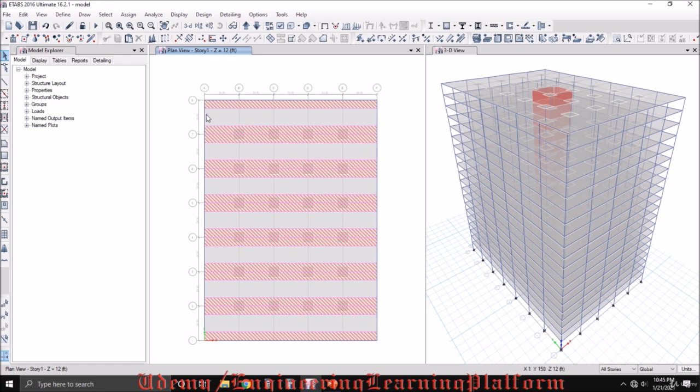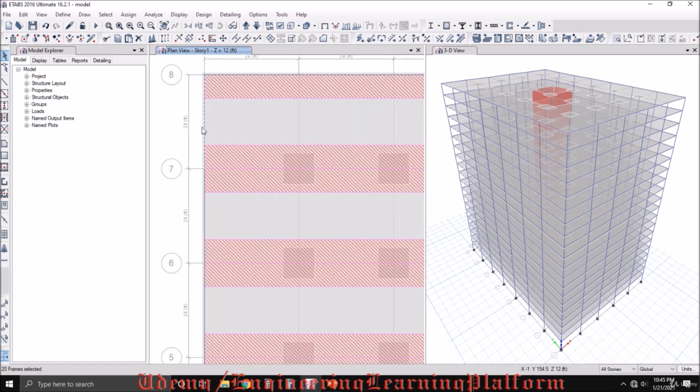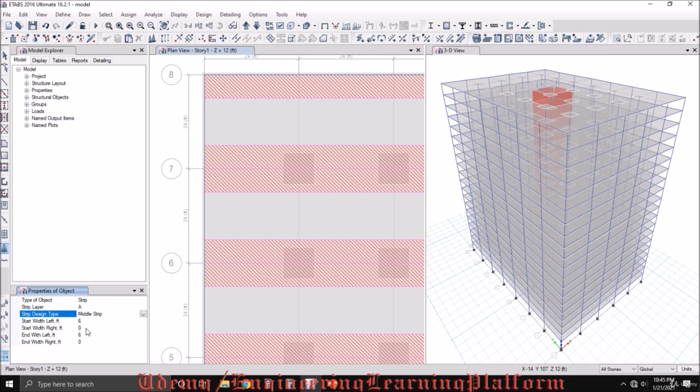When drawing the middle strip, we'll need to select a point here or here in order to accurately draw the width of the strip, which is not easy to get. So for simplicity, the width of the middle strip required was 12 feet. So I'll be drawing two strips of 6 feet, which is equivalent to 12 feet.